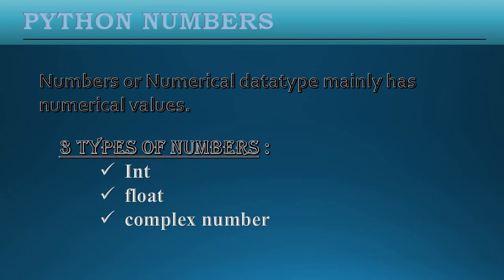Do you remember we use imaginary values in mathematics? Like in maths, we were using a plus ib, where i is the imaginary part of that number. And this i represents the imaginary number, square root of minus 1. Same in Python, we will use imaginary numbers, but we will use j in place of i.